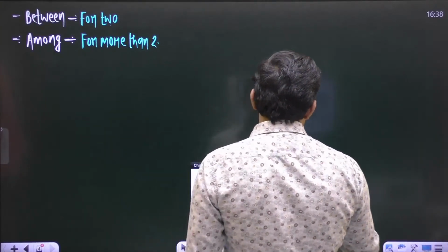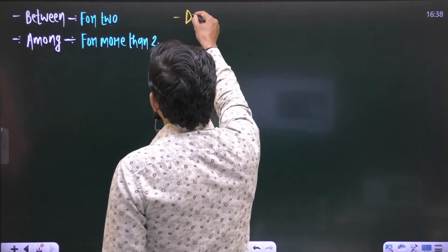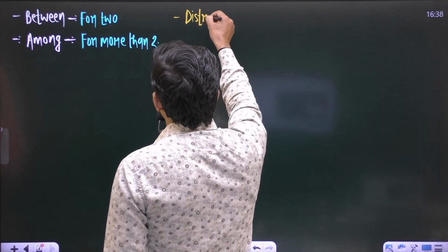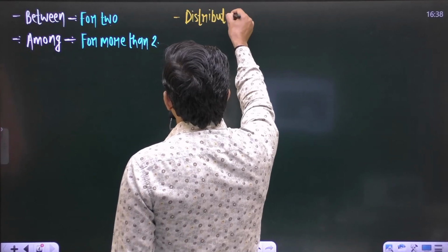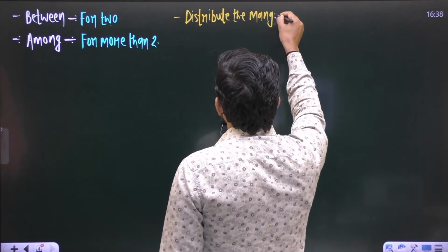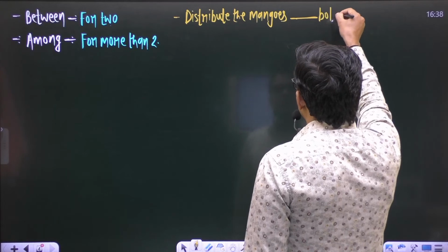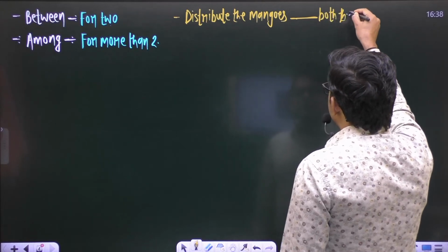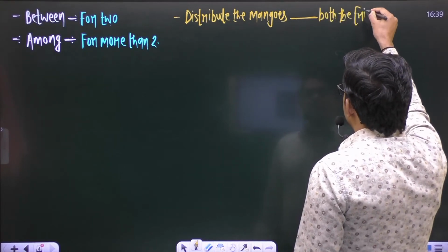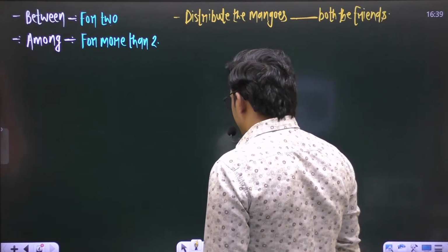So let us take some examples. If I say, distribute the mangoes blank both the friends. Distribute the mangoes blank both the friends.